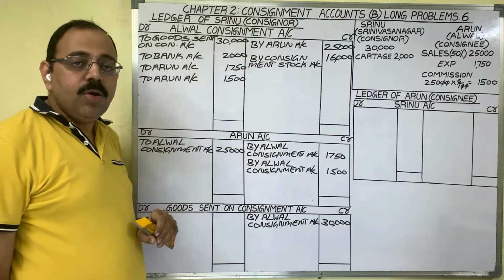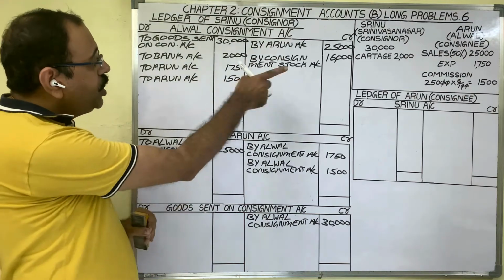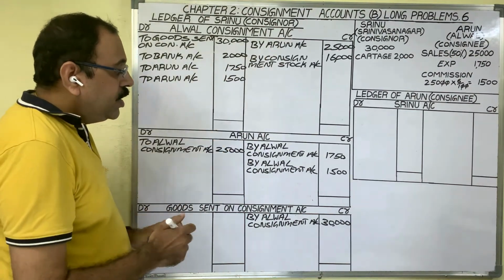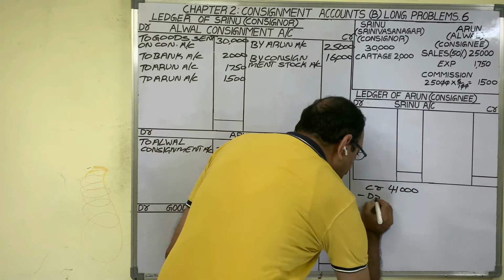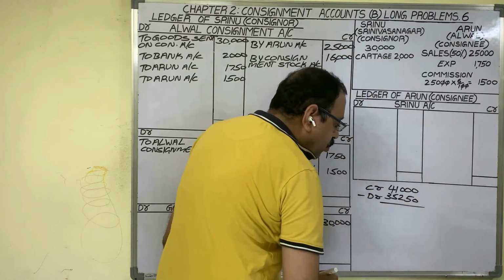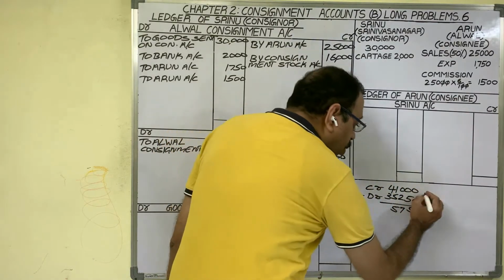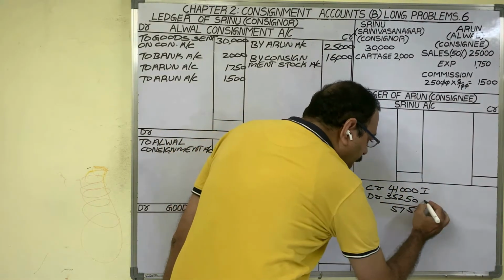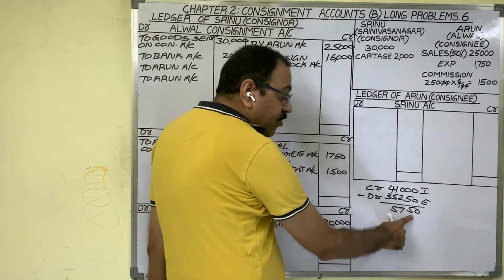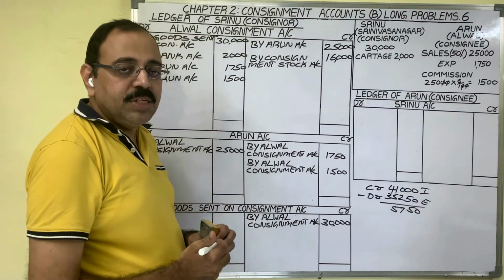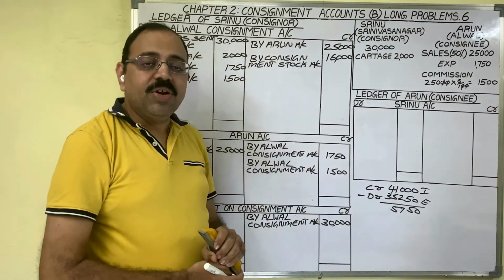Consignment account is a nominal account. It is prepared to know the profit or loss in consignment business. Observe which side total is more? Credit side. Credit side total is 41,000 rupees minus debit total 35,250. Difference is 5,750. Credit side we wrote incomes, debit side we wrote expenses. As income is more than expenditure, 5,750 is profit. In consignment business, Srinu got a profit of 5,750.